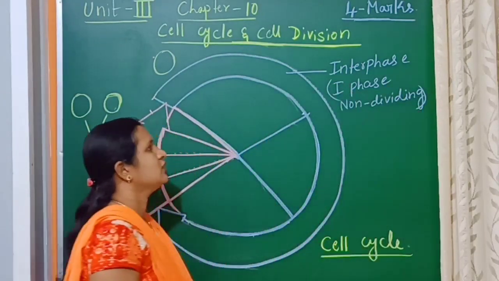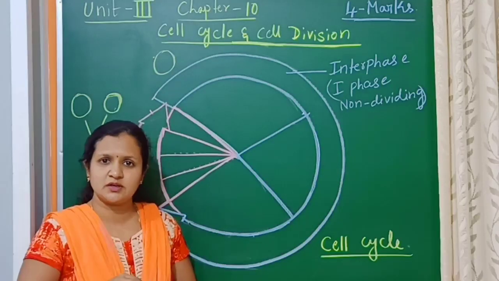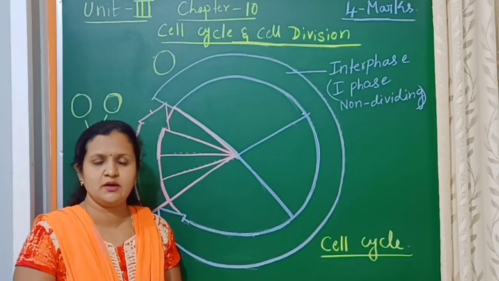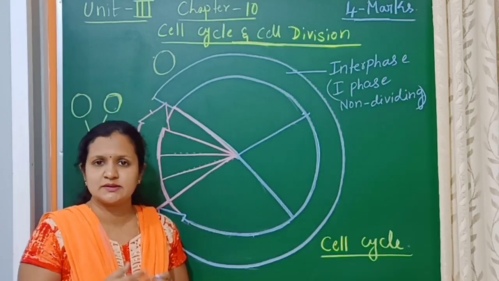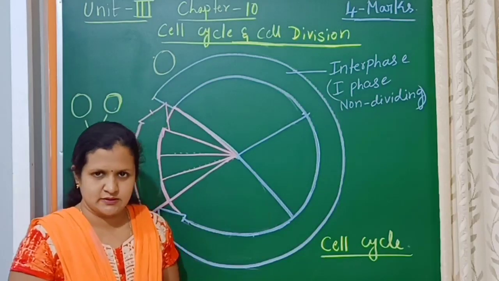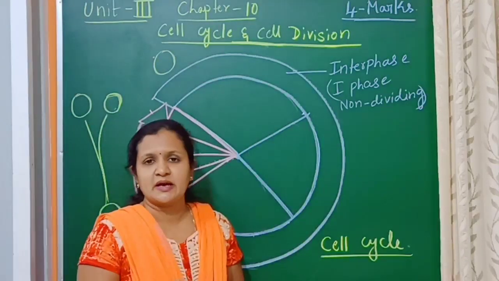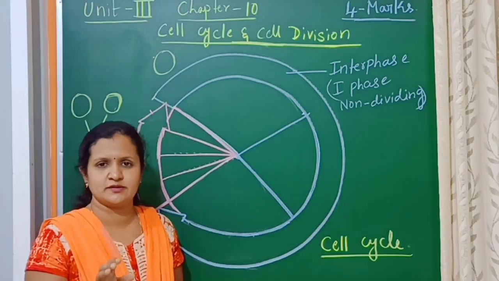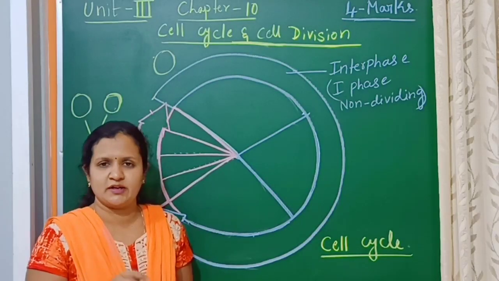In the interphase, generally the cell appears to be in a resting state, but actually it synthesizes the components which are necessary for the daughter cells. And here the cell is not going to divide and hence it is called a non-dividing phase.